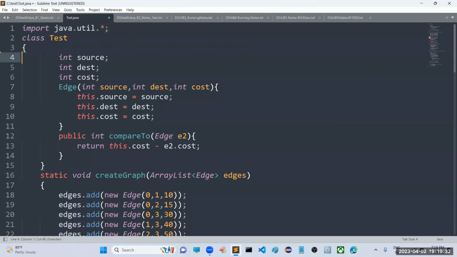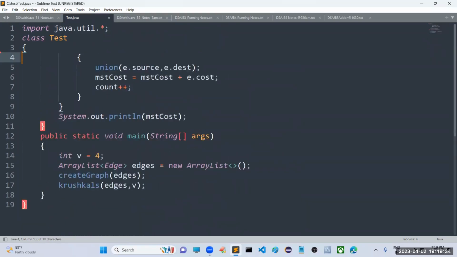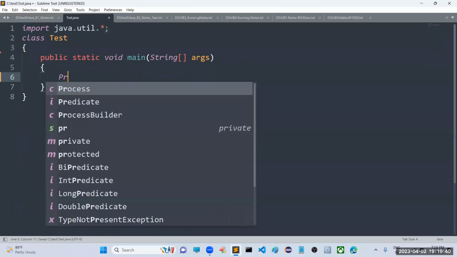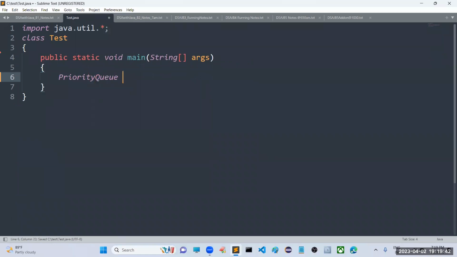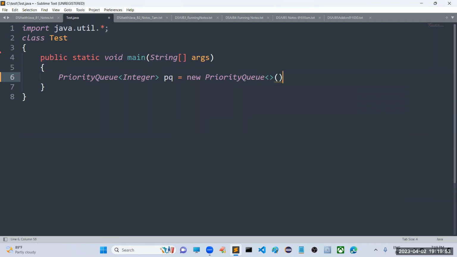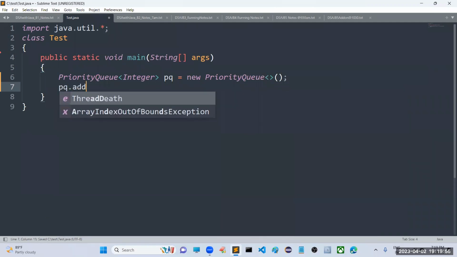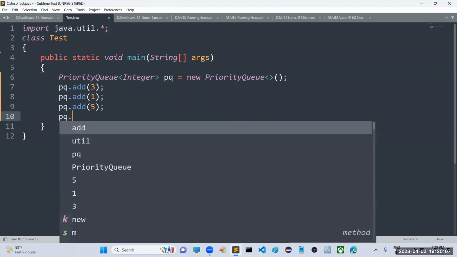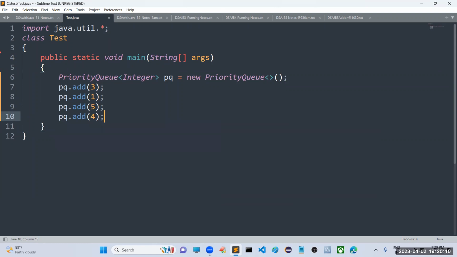For example, consider I have a test class here. In this test class, I want to create one priority queue, which is going to hold integer objects. PQ is equal to new PriorityQueue of empty. Like this I am taking. PQ.add(3) first, PQ.add(1) next, PQ.add(5), and next PQ.add(4). Like this, I added some objects.